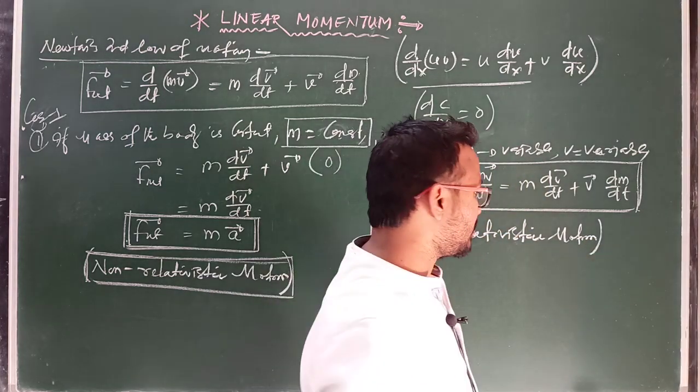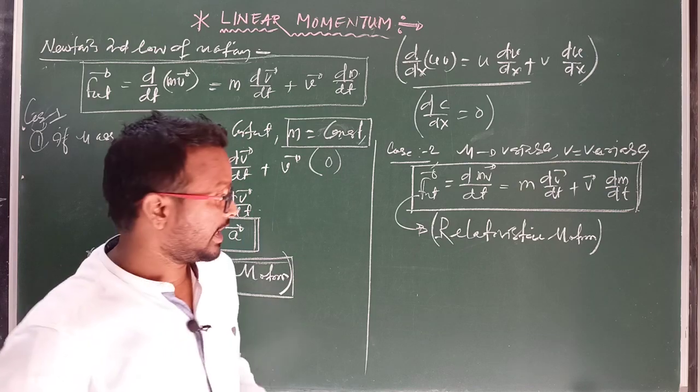You will study in your higher studies the special theory of relativity according to Einstein.